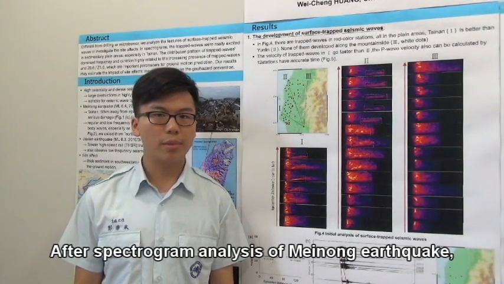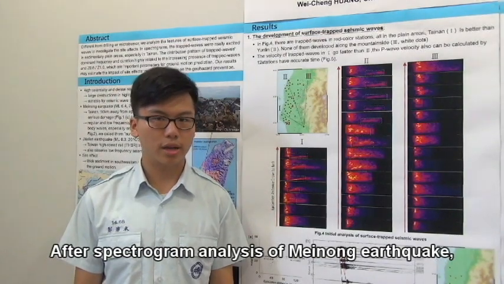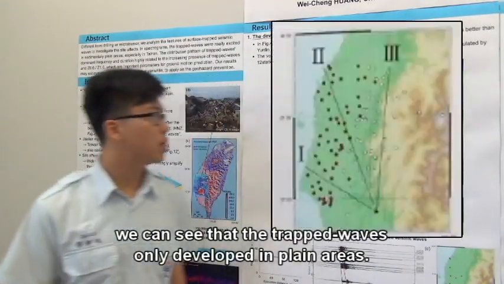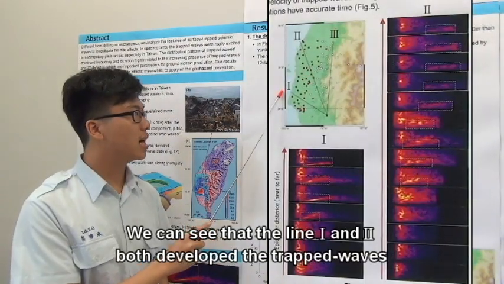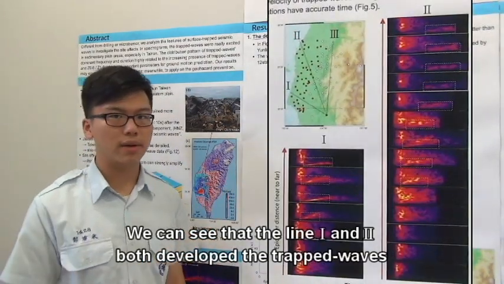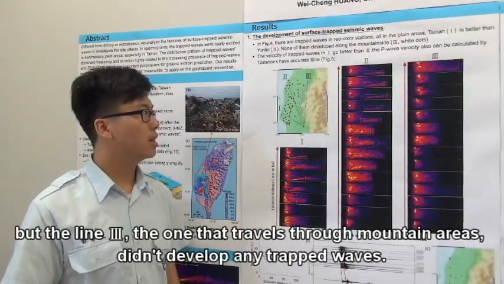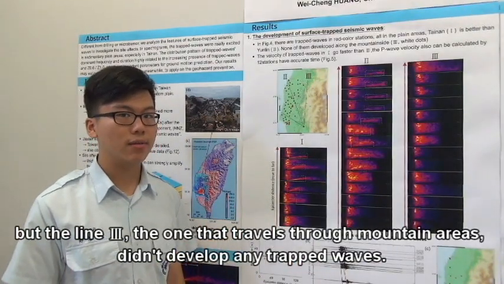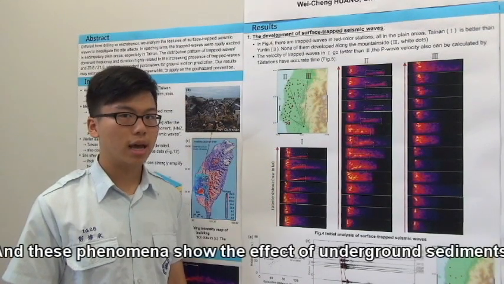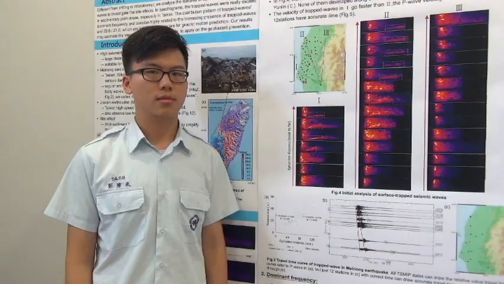After spectrogram analysis of the Tainan earthquake, we can see that the trapped waves only develop in plain areas. We can see that lines 1 and 2 both develop the trapped wave. But line 3, the one that travels through mountain areas, didn't develop any trapped waves. And these phenomena show the effect of underground sediments.